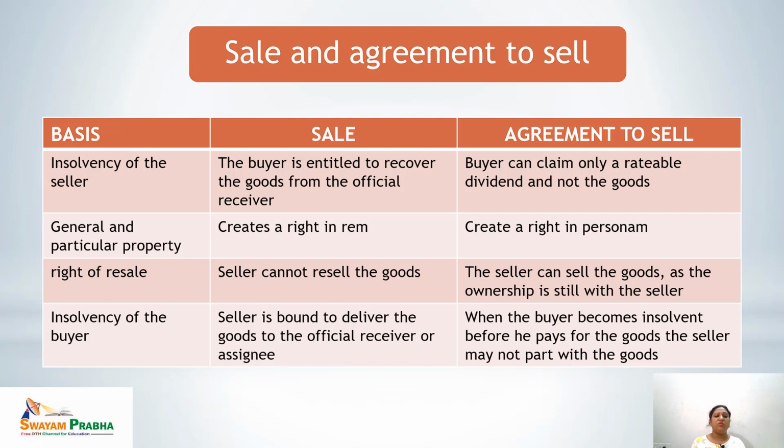Last, in case of insolvency of the buyer, if the buyer has become insolvent, then in case of sale, the seller is bound to deliver the goods to the official receiver or the assignee. But in case of agreement to sell, if the buyer becomes insolvent before he pays for the goods, the seller may not part with the goods. He would not deliver the ownership of the goods. The goods will remain in the custody. The ownership of the goods will remain with the seller only. So these are the bases of the difference between the sale and agreement to sell.